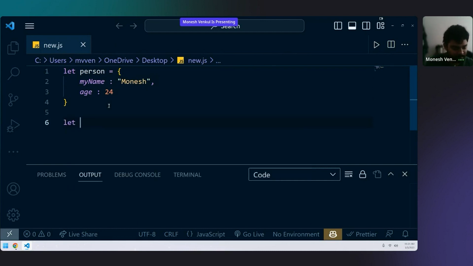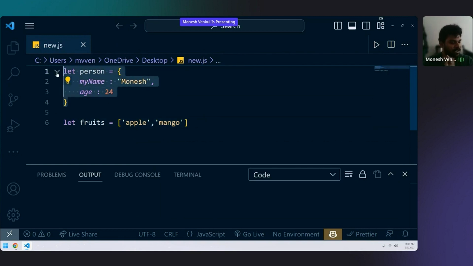Let fruits equal to apple, mango, something like that. Now, do you see any difference between an array and an object? I just want to know if you are able to see something. Do you see any difference between an object and an array? This is an array. This is an object. An object is used to store your values. An array is also used to store your values. But there is a tiny difference between an object and an array. Do you see the difference?